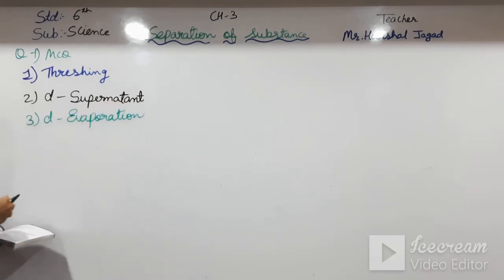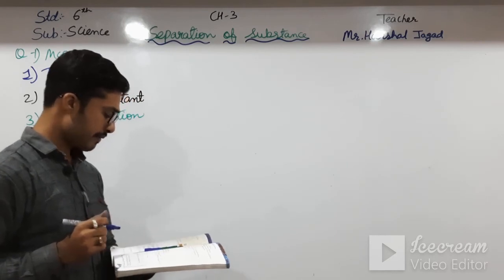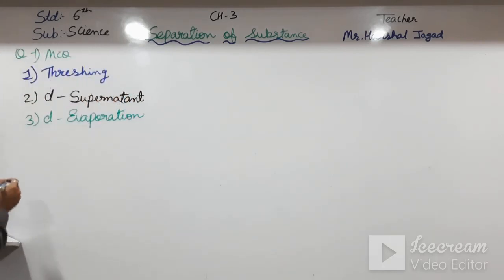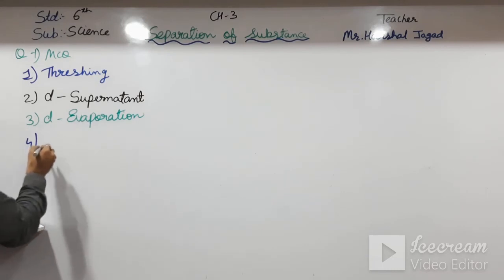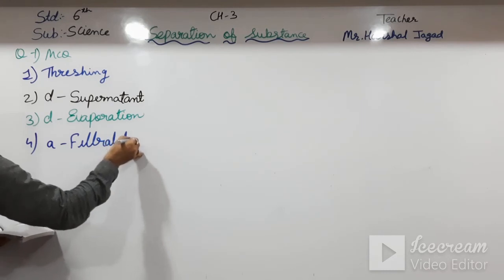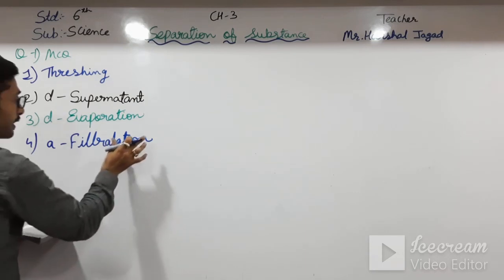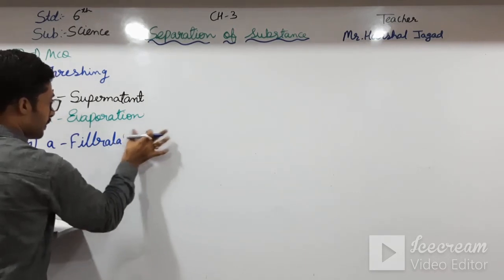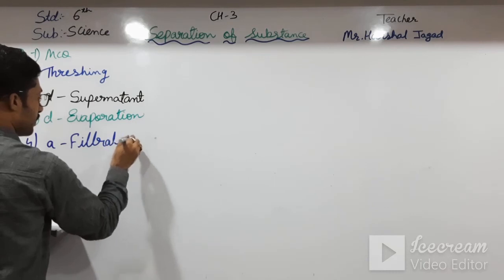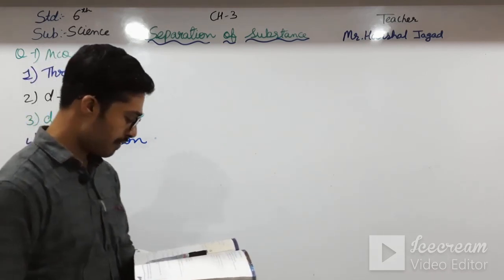Evaporation. Fourth one, a mixture of sand and water can be separated by filtration. Which process? Filtration, that is A. And fifth one, that is which of the following is insoluble in water?